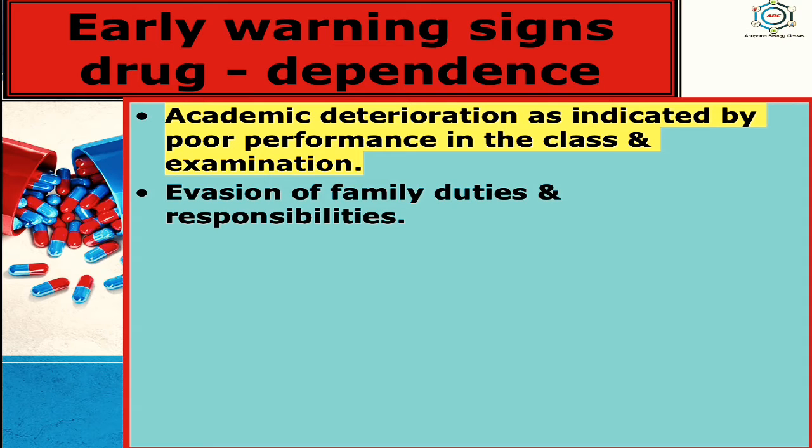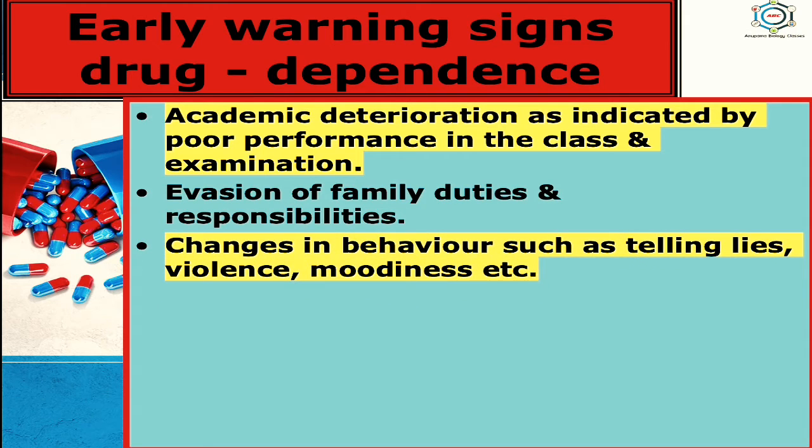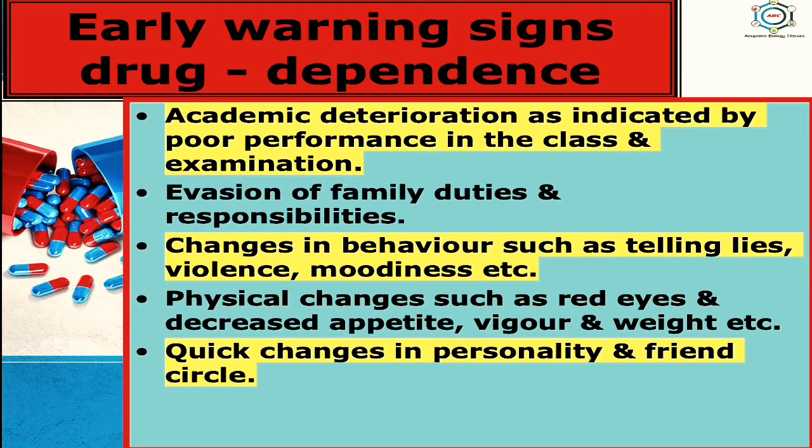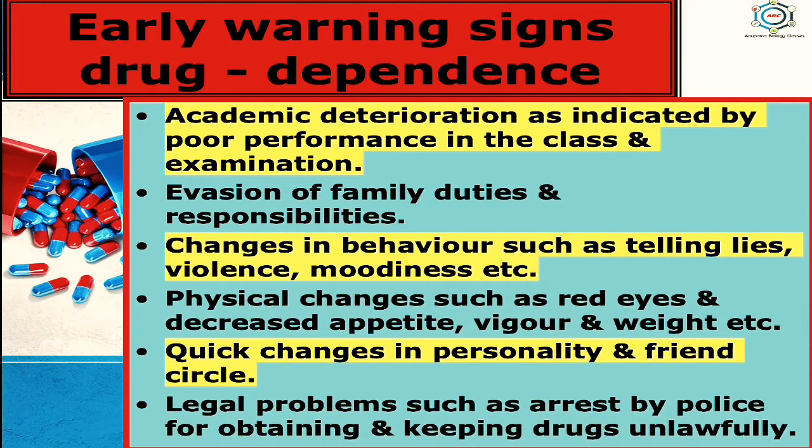Evasion of family duties and responsibilities. Changes in behavior such as telling lies, violence, moodiness, etc. Physical changes such as red eyes and decreased appetite, vigor and weight, etc. Quick changes in personality and friend circle. Then legal problems such as arrest by police for obtaining and keeping drugs unlawfully. So these are the early warning signs of drug dependence.